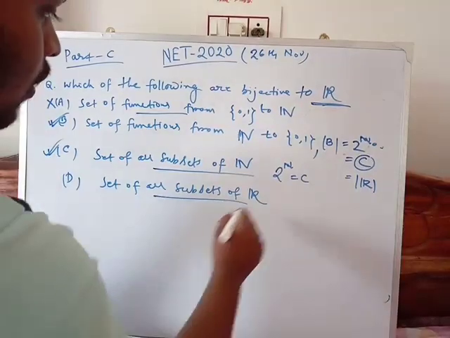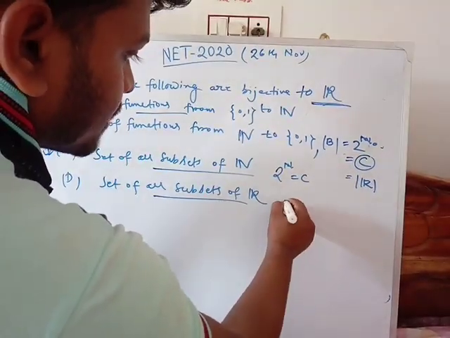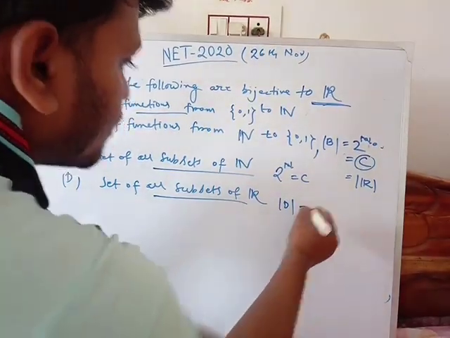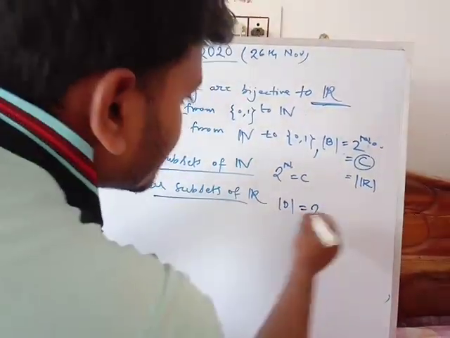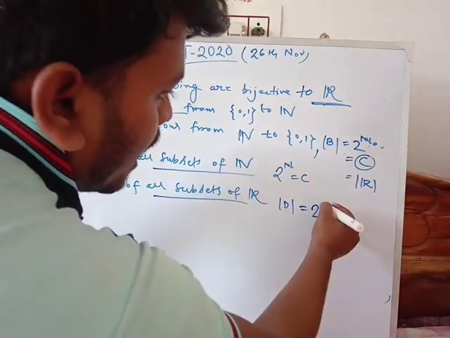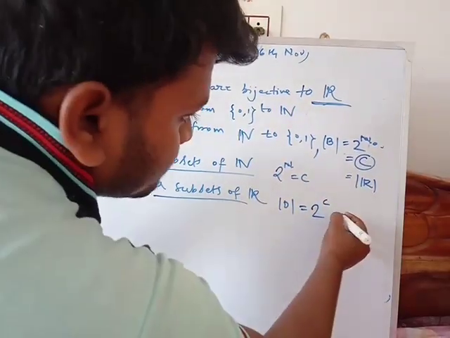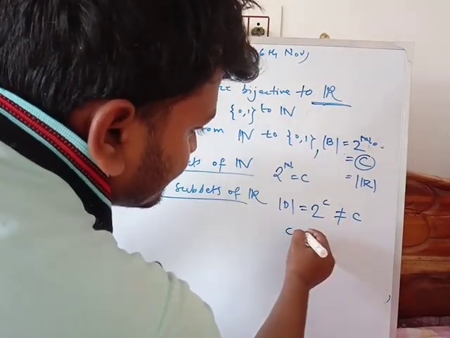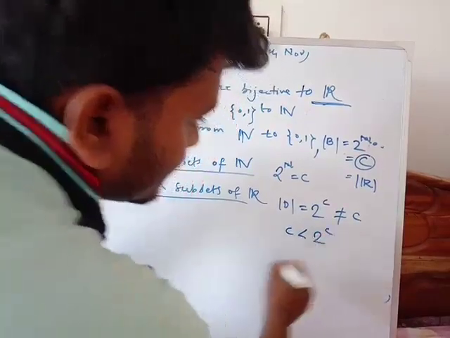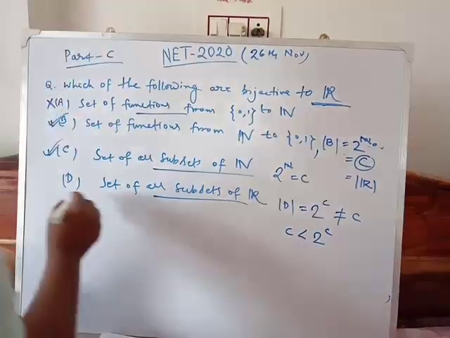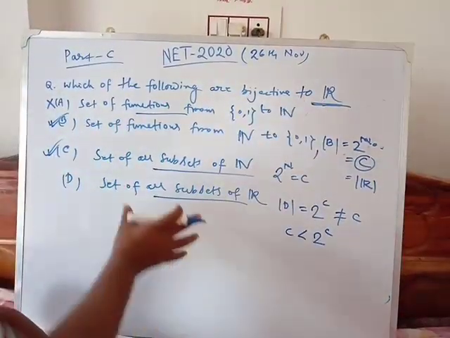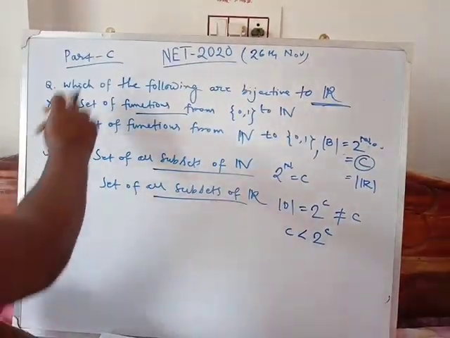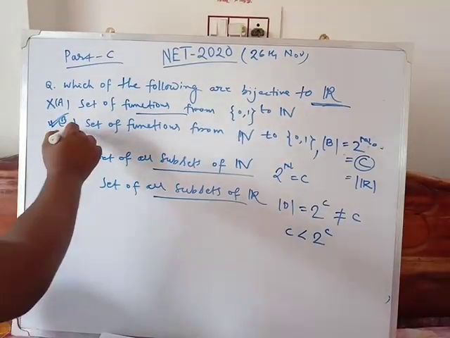And the set of all subsets of R, if this set is D, then the cardinality of D will be 2 to the cardinality of R, that is 2 to the C, which is not equal to C, because we know that C is always less than 2 to the C. So it cannot form a bijective mapping from this set to R. So this option will be cancelled. So here two options are correct, B and C.